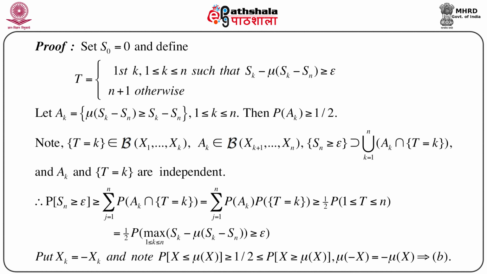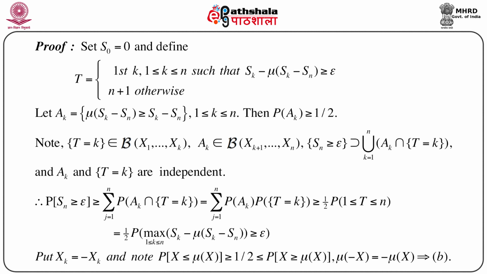Now since Ak and t equals k, these two events, are independent, we can immediately write the probability of Ak times the probability of t equals k, summed over k equals 1 to n. Now again we know that the probability of Ak is greater than or equal to half, so immediately we can replace the probability of Ak by half, so there will be a greater than or equal to sign: half times the summation of the probability t equals k, k equals 1 to n, which is equal to the probability 1 less than or equal to t less than or equal to n.